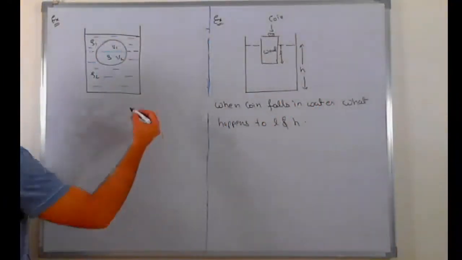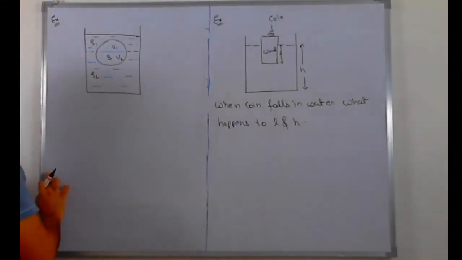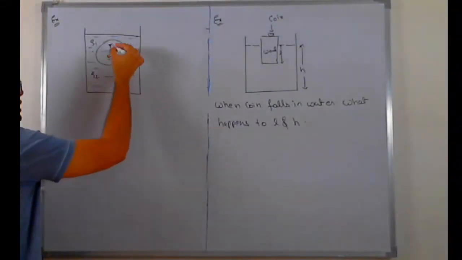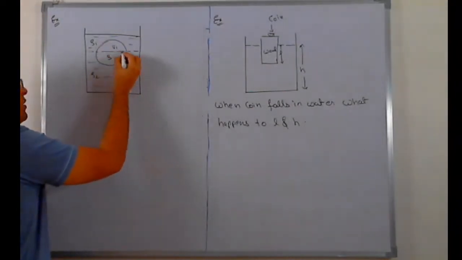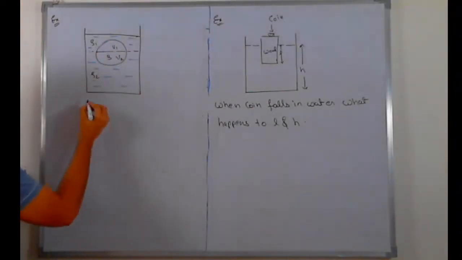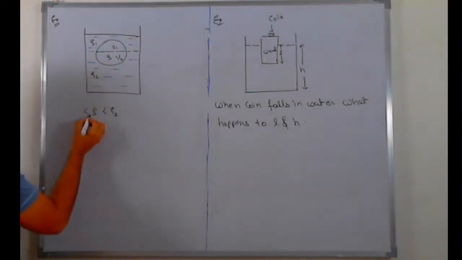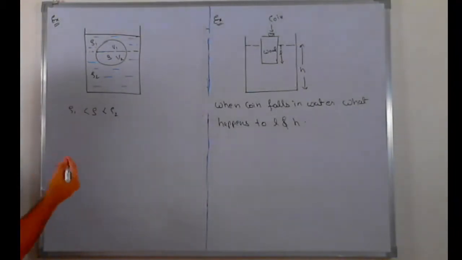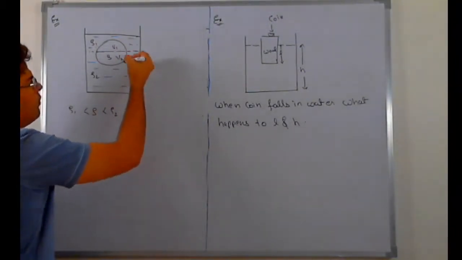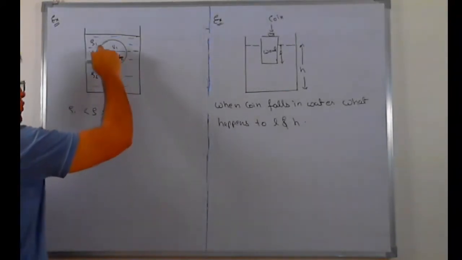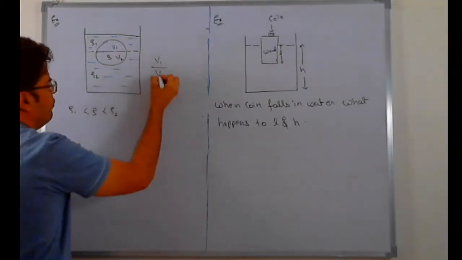Let's say we have got two fluids in a tank having density rho 1 and rho 2. Now, as you can see, this body is between the two fluids, lower fluid and upper fluid. This means that the density of the body has to be less than the density of lower fluid, but it has to be higher than the density of upper fluid. The question that gets asked is, what is the ratio of the volume of fluid submerged in two liquids? If the volume of fluid in upper liquid is V1 and lower is V2, then what is V1 by V2?